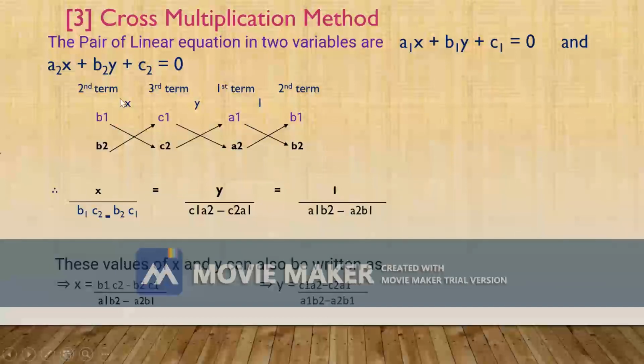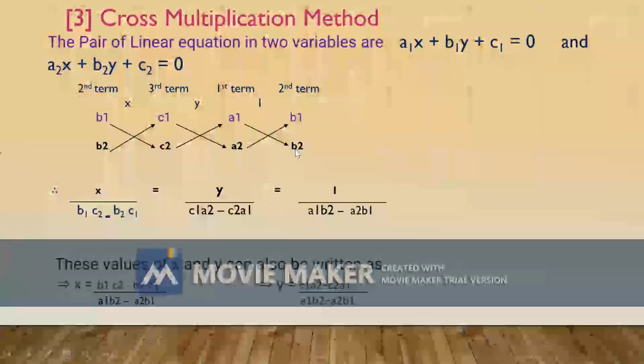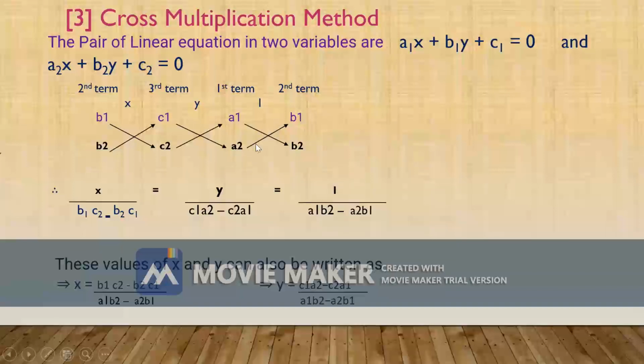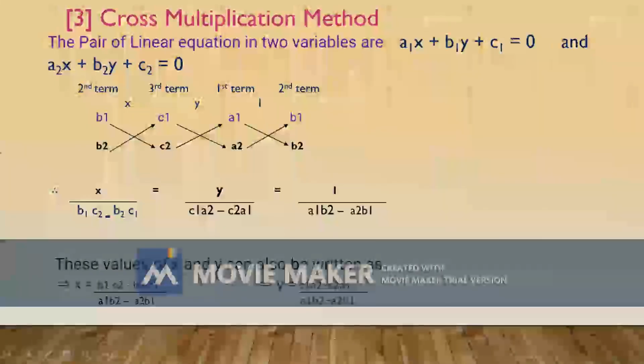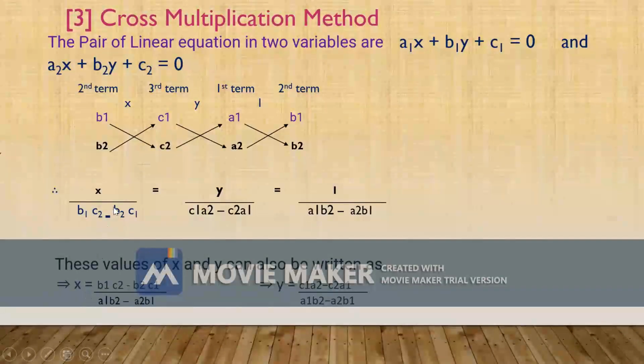Therefore, x divided by the cross multiplication b1 into c2 minus b2 into c1 is equal to y upon c1 into a2 minus c2 into a1 is equal to 1 upon a1 into b2 minus a2 into b1. This value of x and y can also be written as: x is given by the cross multiplication of the first term and third term, and y by the second term and third term.